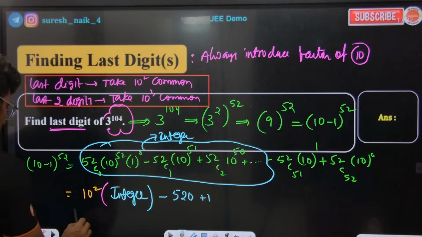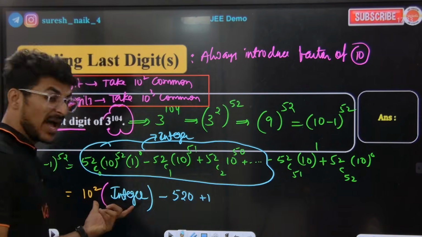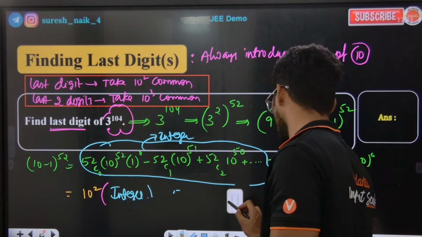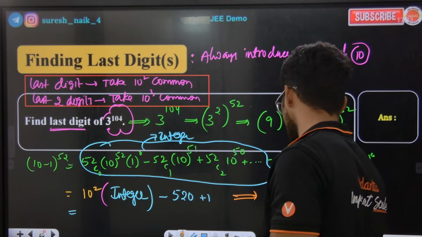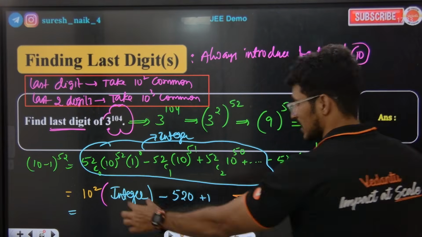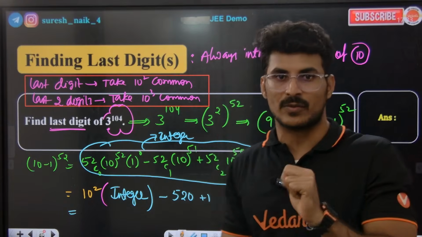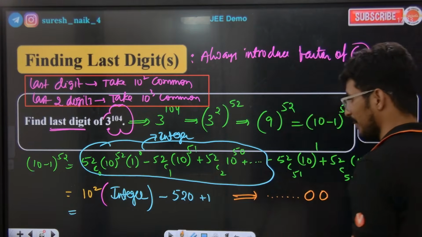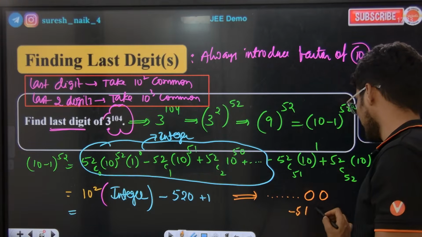Now, 10 square, I don't mind. 10 square means what? See, last digit, 10 square into some integer. 10 square into some integer means what? Look at the board. Something, something, something, and at the last two digits will definitely come. Integer into 10 square gives two zeros at the end. Yes, something, something, something, and two zeros at the end. 520 plus 1 minus 520. So minus what? Minus 519.